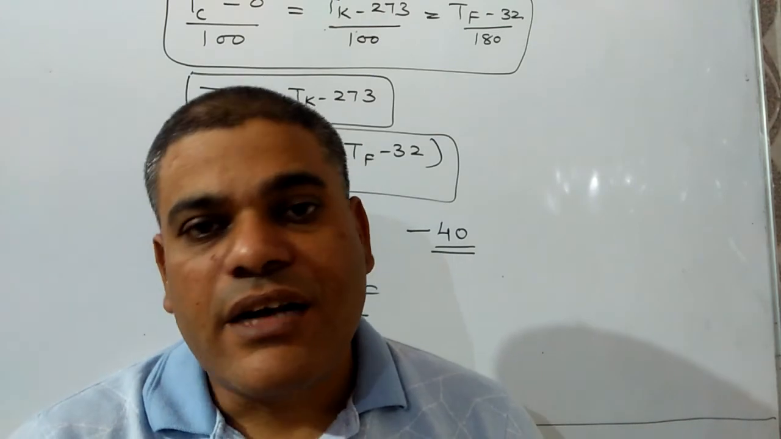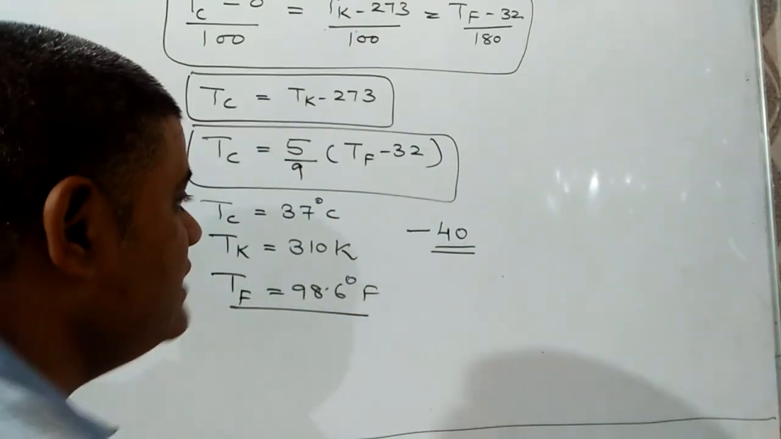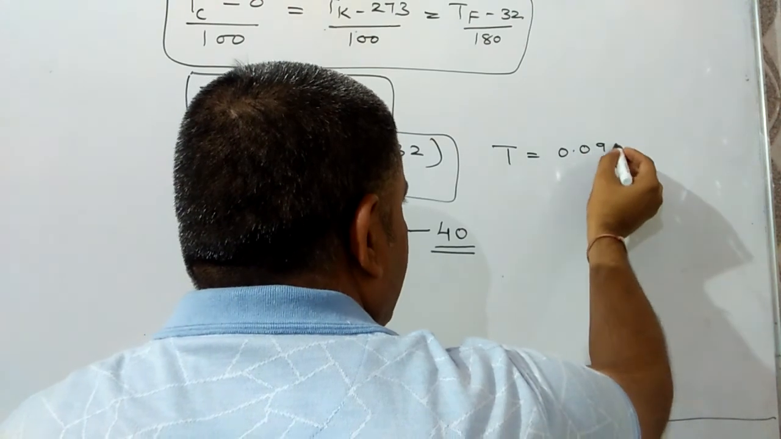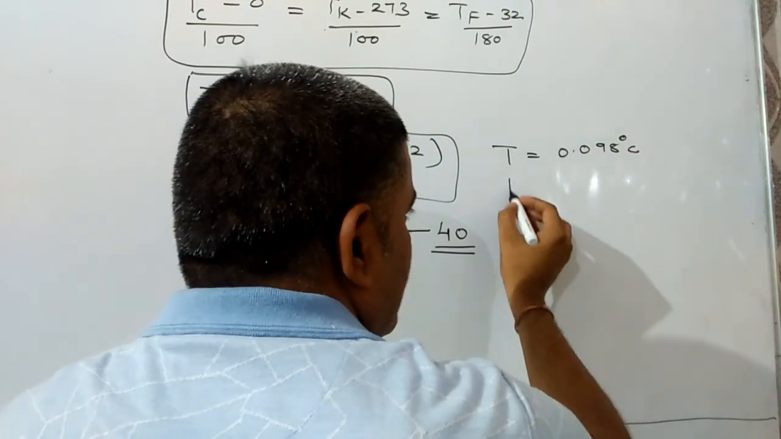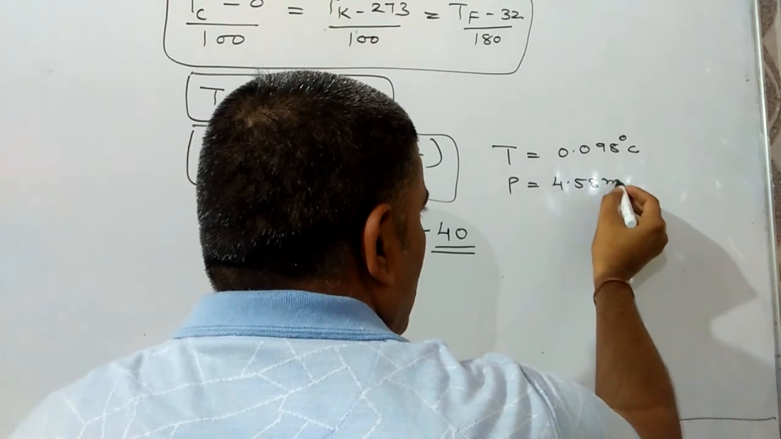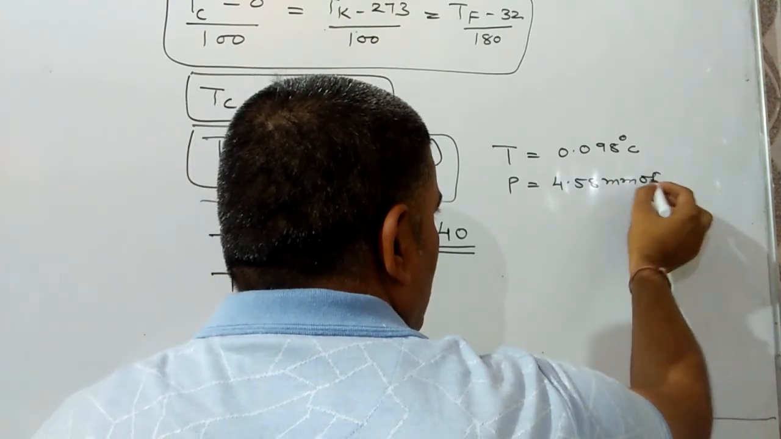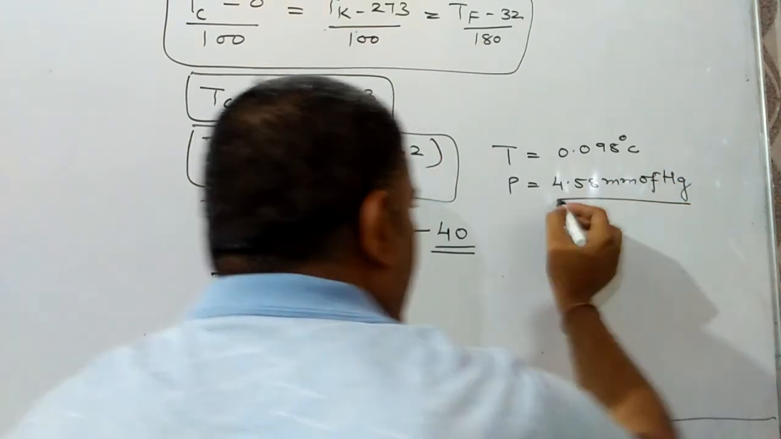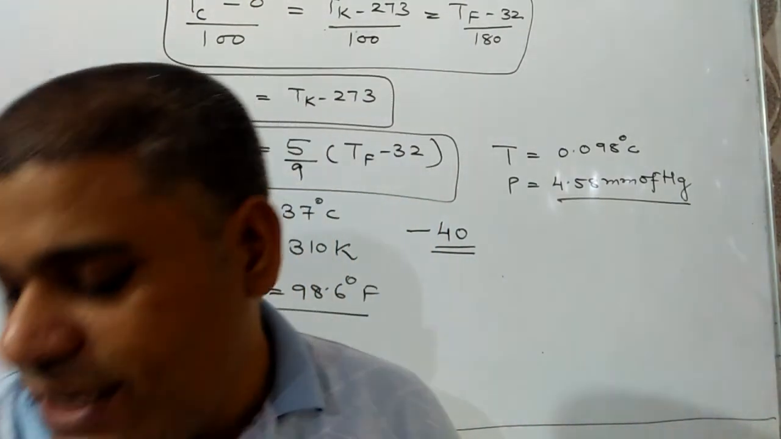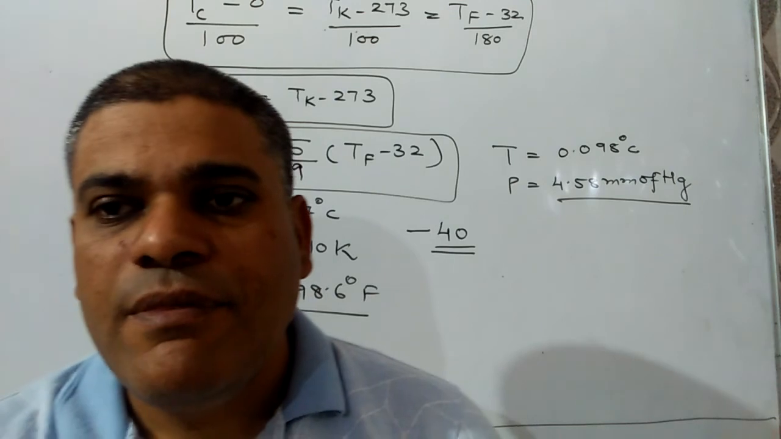For water, the triple point temperature is 0.098 degrees centigrade and the pressure should be 4.58 mm of mercury. With this, I come to the end of today's lecture.